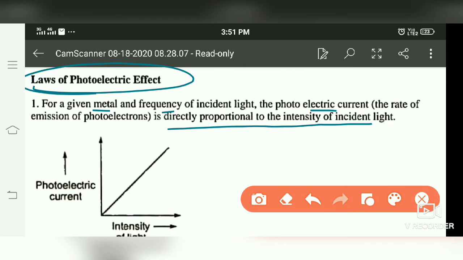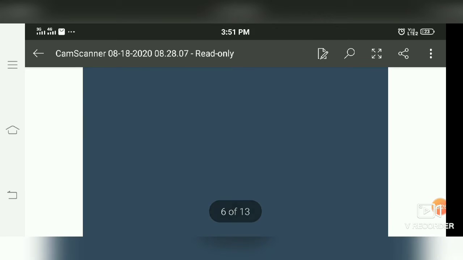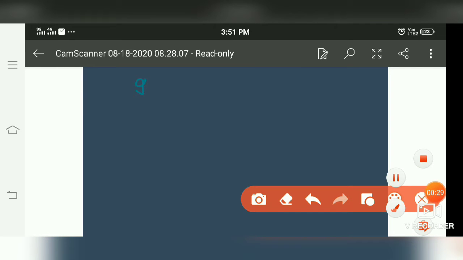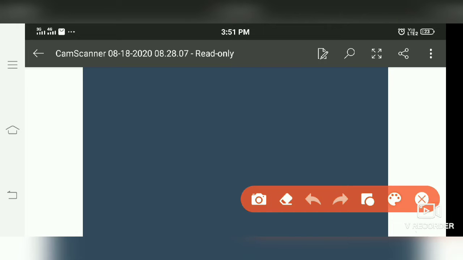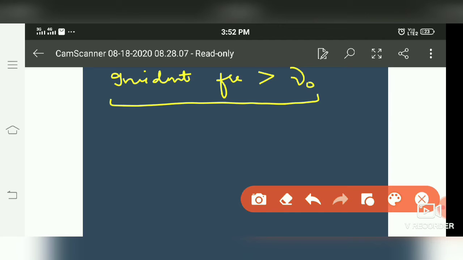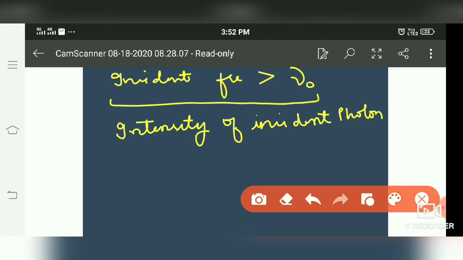It means that if incident frequency is greater than threshold frequency, this is the condition, and intensity of incident photon increases, it will result in increase of photoelectric current.